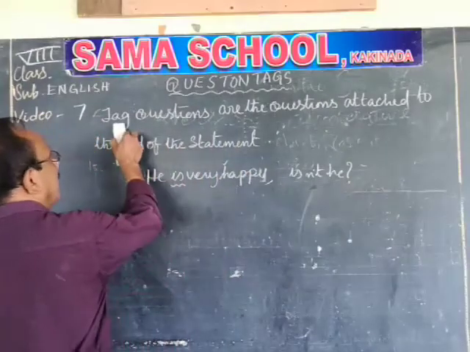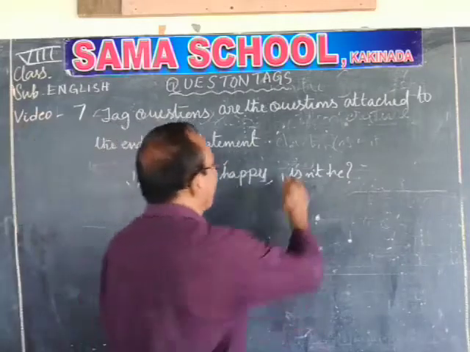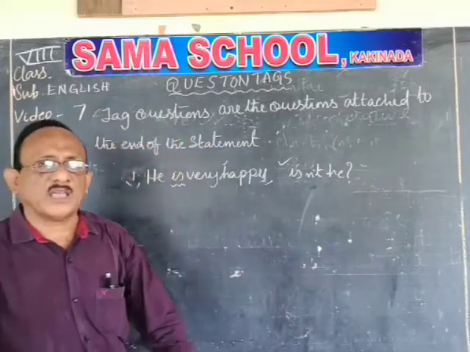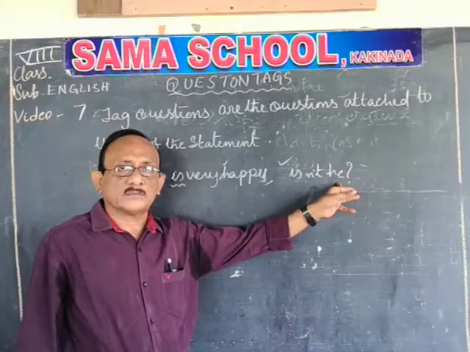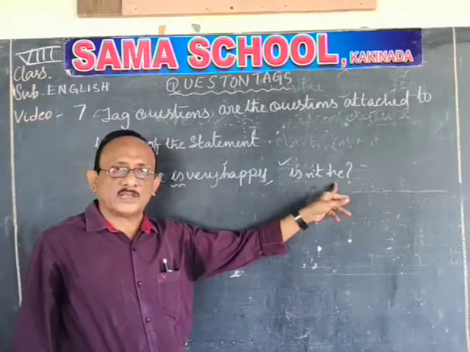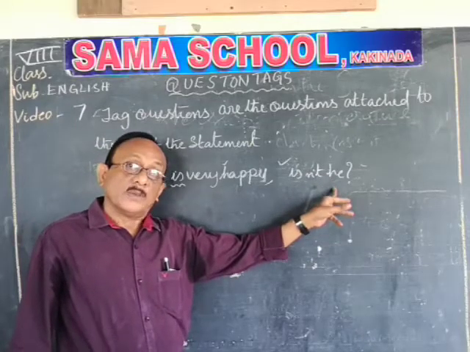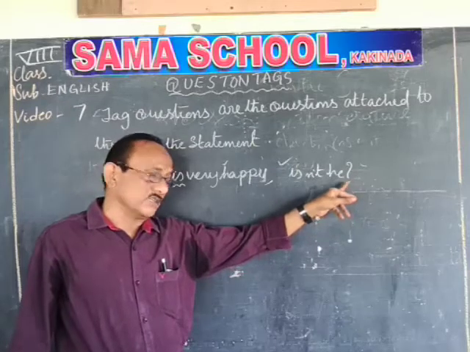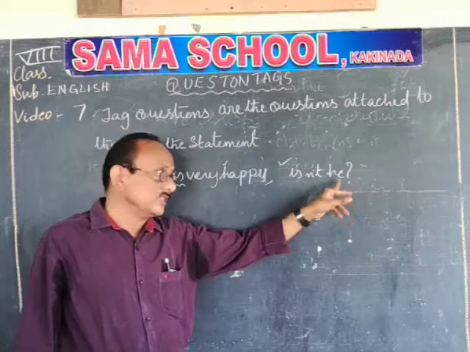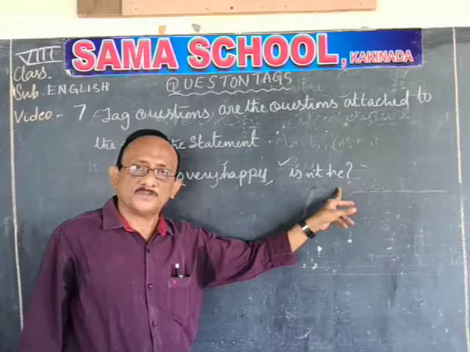Question tags are questions. It is a tag. Because I put a question mark at the end of the tag, it is called a question tag. Once again I am repeating, isn't he is a question tag. Why are we calling them a question tag? Because at the end of the sentence I put a question mark. So that is the reason isn't he is called the question tag.